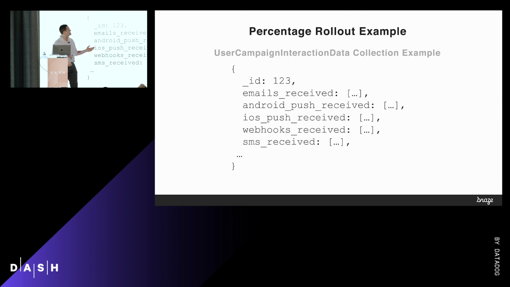So an example of something that we rolled out that way is the user campaign interaction data collection. It's a mouthful. But basically, it's a separate document that's a roll-up of every single user profile. So we had 11 billion of those. Now, well, we probably don't have 11 billion of these quite yet, but we're getting there. And it actually copies some of the same data that's written on a user profile, but in a different way, using arrays instead of subdocuments, which we'll look at in a minute.